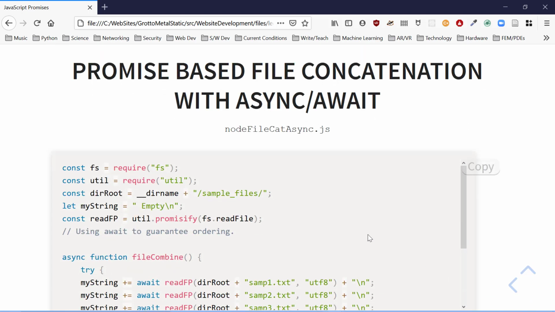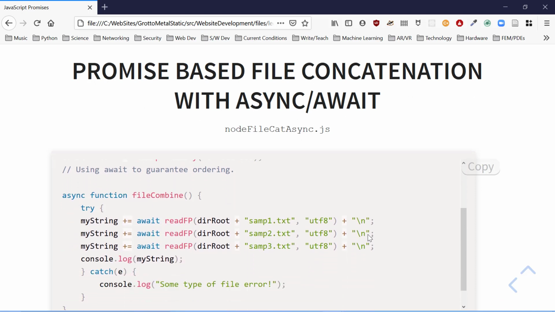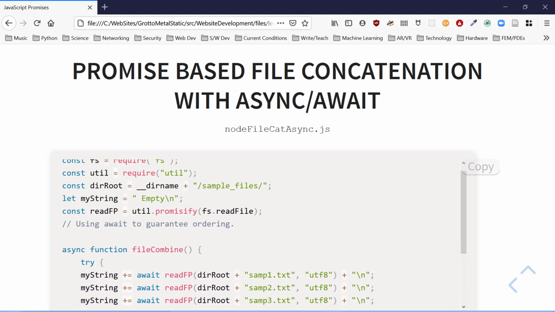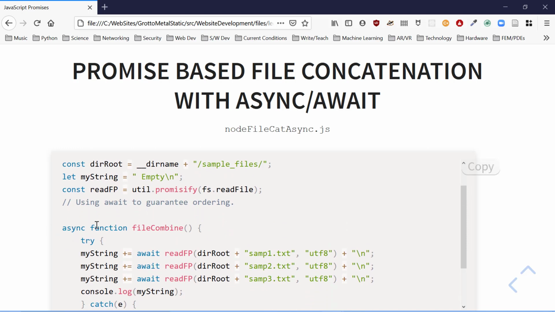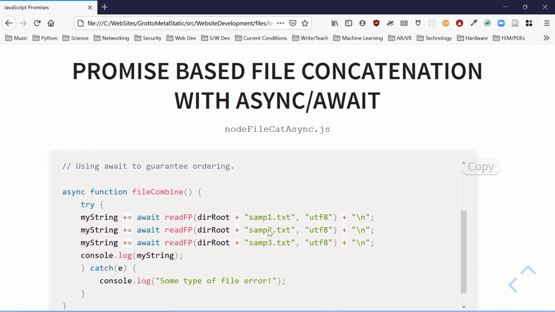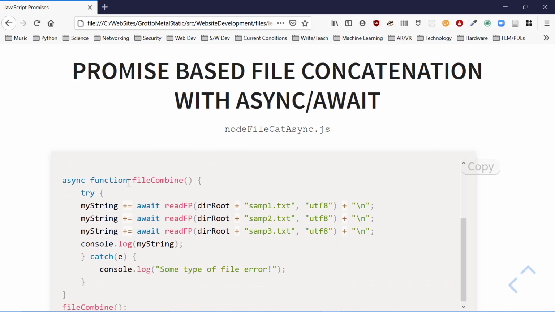I'm just going to give you a quick sample. Here's an approach using async and await. Notice we have to wrap this stuff in an async function. Don't worry, we'll cover this later. But look at this: try, catch, standard exception stuff. Then we just say await, read things. This will really make things happen in order.